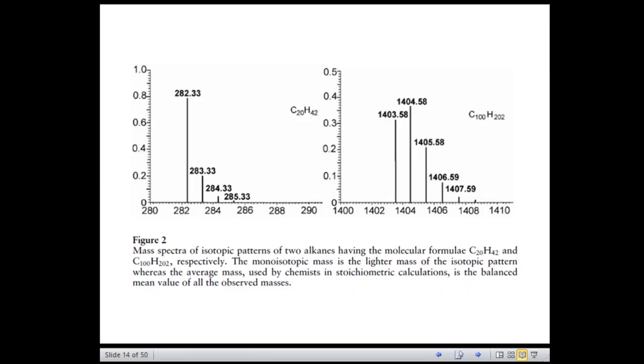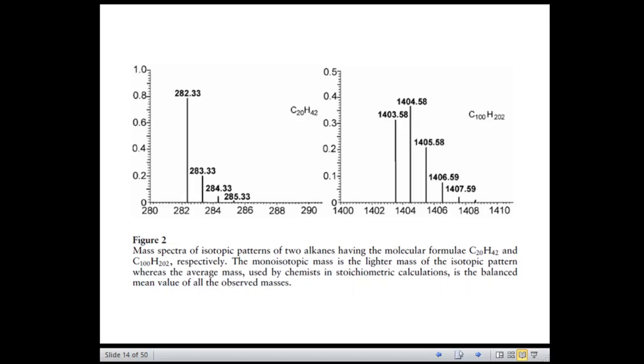But its monoisotopic mass is 282.32, right? And it is rounded to 282.33. So there is a difference of 0.33. And its average mass is 282.55. So the nominal mass is 282, the monoisotopic mass is 282.33, the average mass is 282.55.